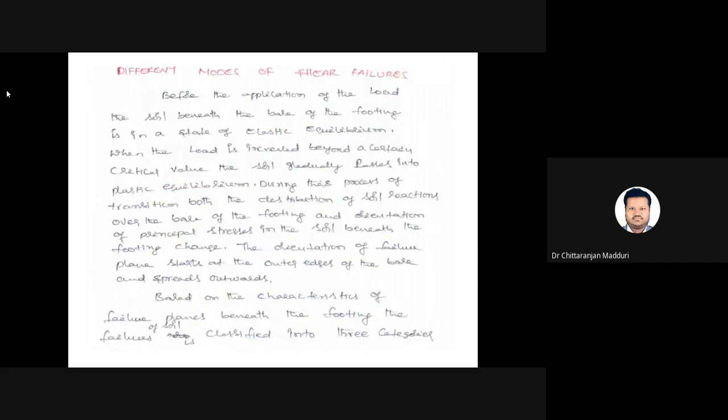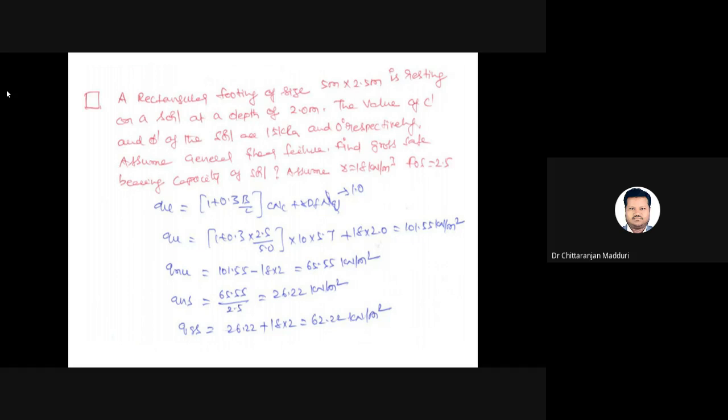So till now I have discussed general shear failure. In the next class, I am going to discuss what the different types of failures are. We have general shear failure, local shear failure, and also punching shear failure. In the case of shallow foundations, we need to consider only two failures. One is general shear failure, and the second one is local shear failure.